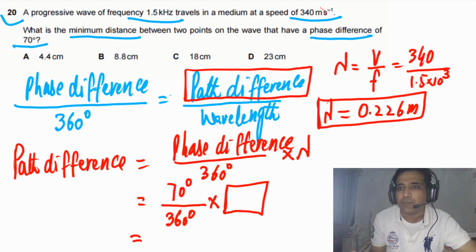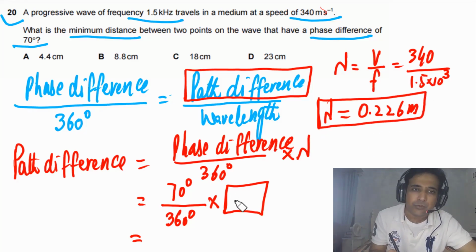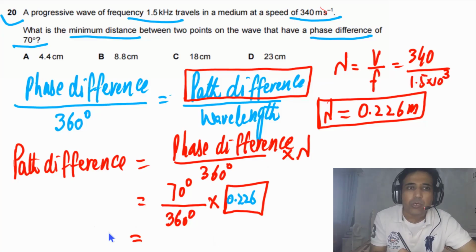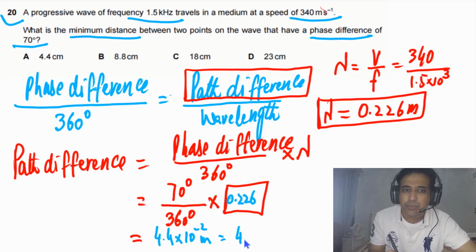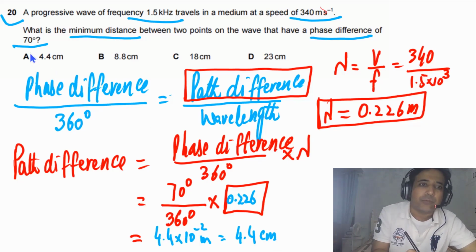Now plug this value in: 0.226 meters, and our final answer is 4.4 times 10 to the minus 2 meters. The answers are given in centimeters, so this is 4.4 centimeters. So the answer for this question is A.